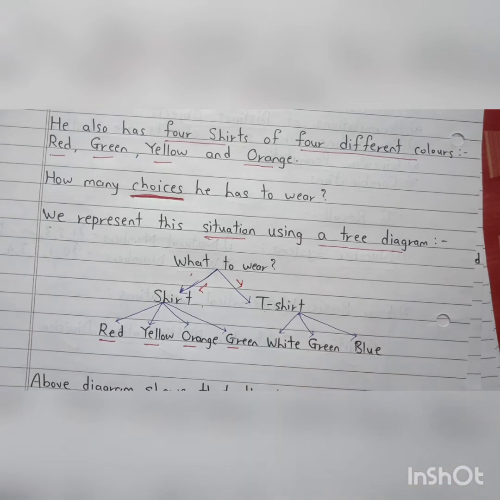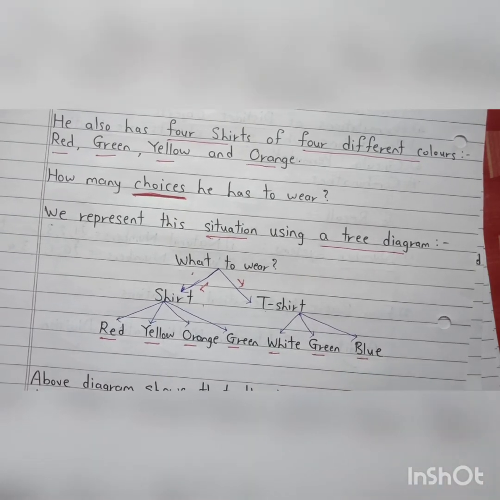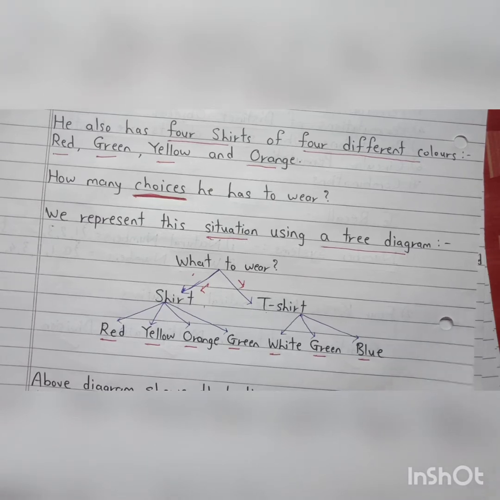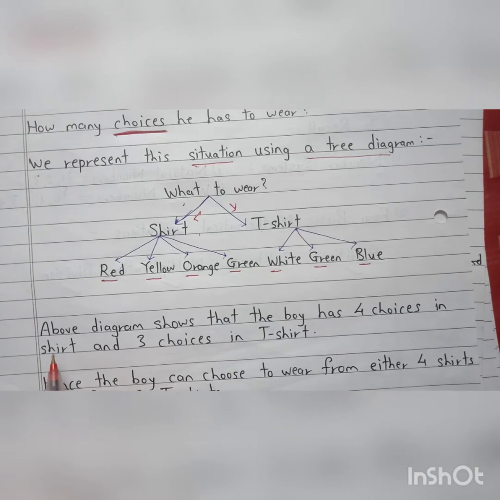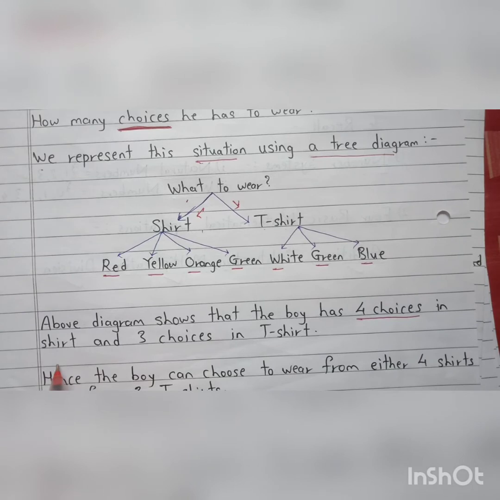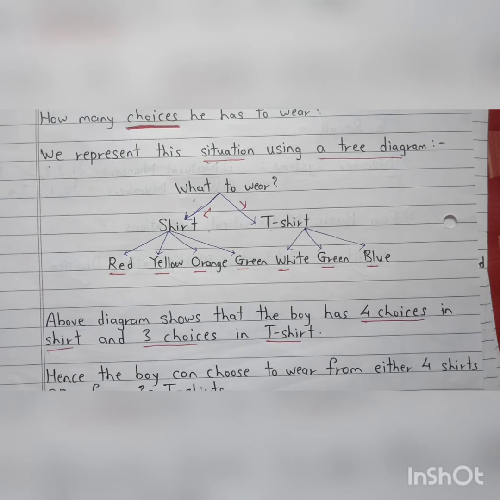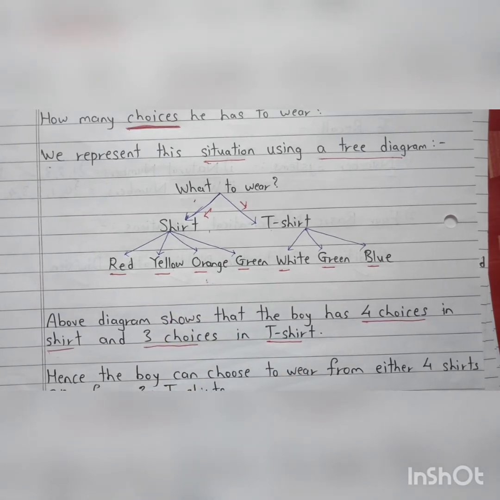Suppose he chooses to wear a t-shirt. Now in t-shirts, how many colors does he have? He has white, green and blue, so three colors. So among t-shirts he can choose any one out of three colors or three t-shirts. Now what does this diagram tell us? So the above diagram shows that the boy has four choices in shirt and three choices in t-shirt. Okay, so that is the number of choices we have got from this particular diagram.